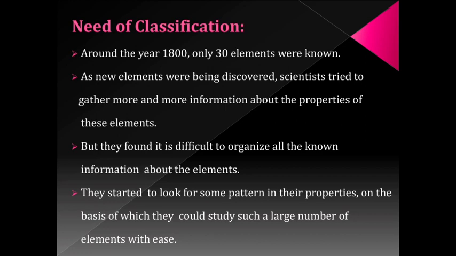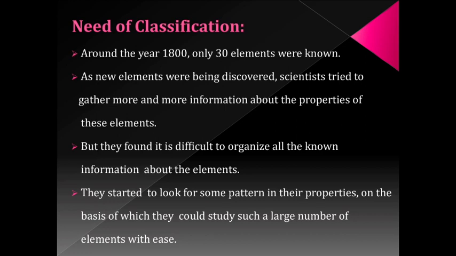But as the discovery continued, it was very difficult to gather more and more information about the properties of these elements. It was not only difficult to gather, it was also difficult to organize all the known information about their properties. So, scientists came up with their concepts.